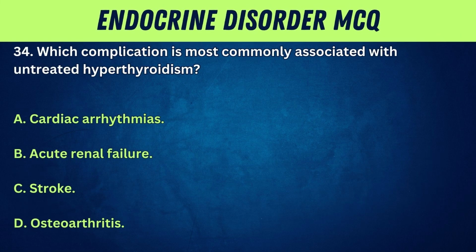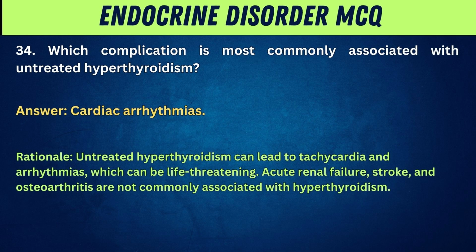34. Which complication is most commonly associated with untreated hyperthyroidism? A. Cardiac arrhythmias. B. Acute renal failure. C. Stroke. D. Osteoarthritis. Answer: cardiac arrhythmias. Rationale: untreated hyperthyroidism can lead to tachycardia and arrhythmias, which can be life-threatening. Acute renal failure, stroke, and osteoarthritis are not commonly associated with hyperthyroidism.